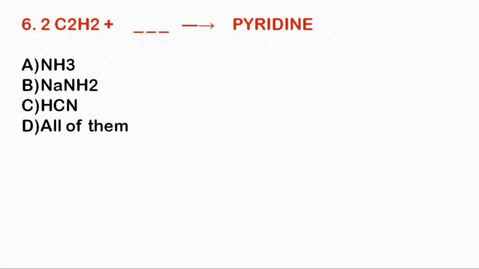Next question. 2 molecules of acetylene react with dash to form pyridine. Option number A, NH3, second NaNH2, 3 HCN, or D, all of them. So our correct option is option number C, HCN. This is one of the methods to prepare pyridine.